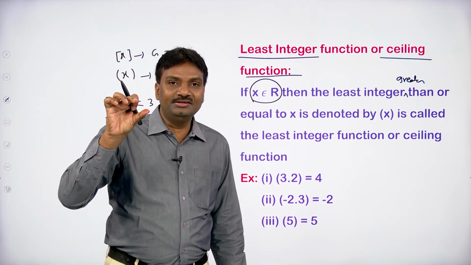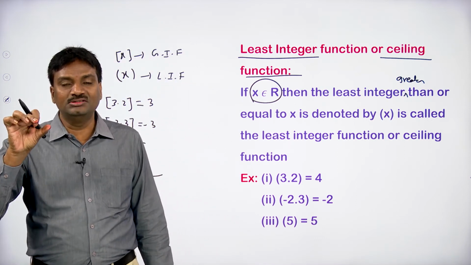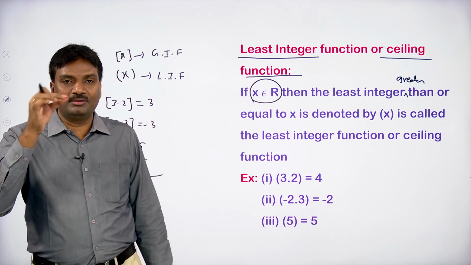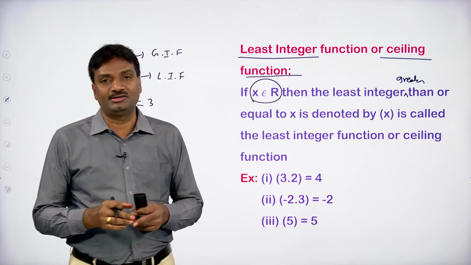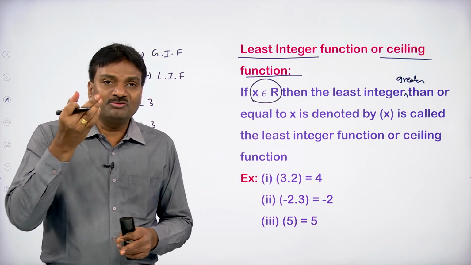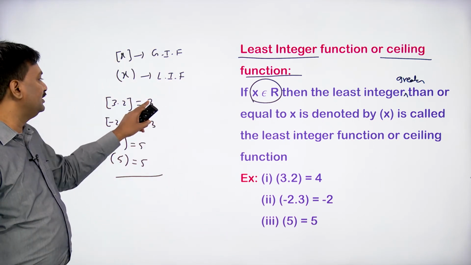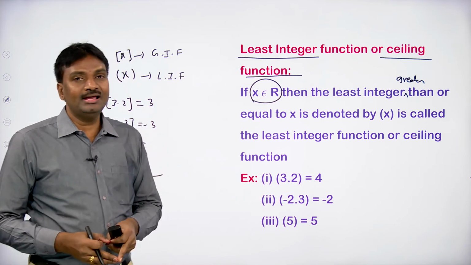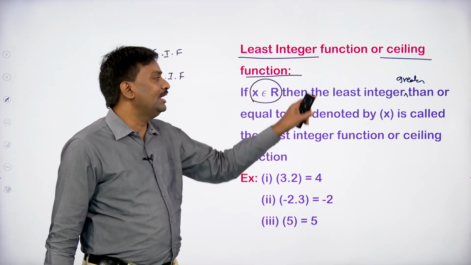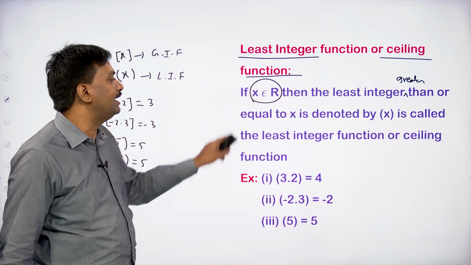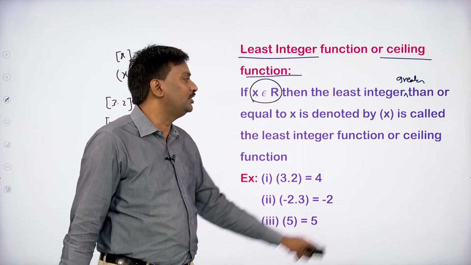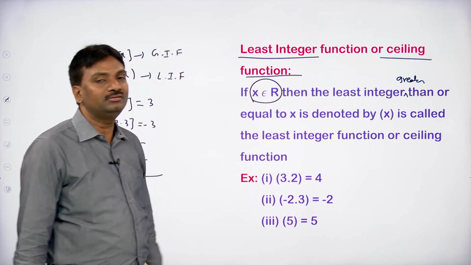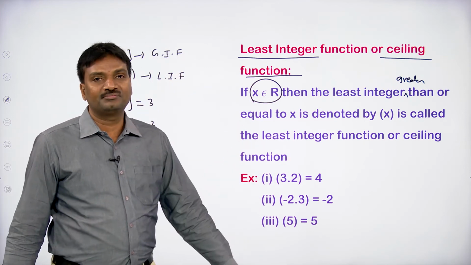When the number is an integer, either positive or negative, we can write it the same way for the step function and the least integer function. If integer plus fraction is there, for the step function we can write like this. For the ceiling function or least integer function, we can take like this. So if x is any real number, then the least integer greater than or equal to x is denoted like this, and that is called the least integer function or ceiling function. So these are the examples.